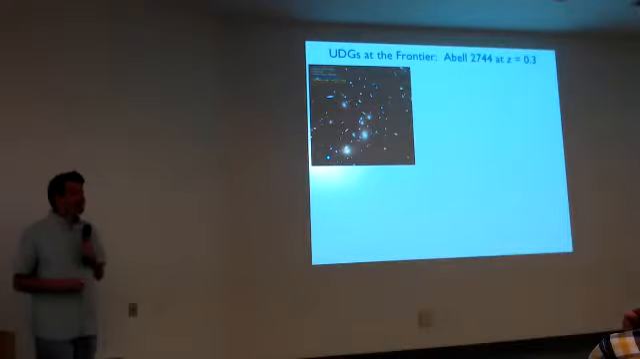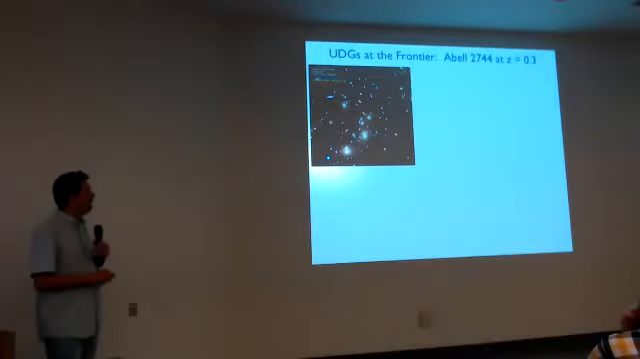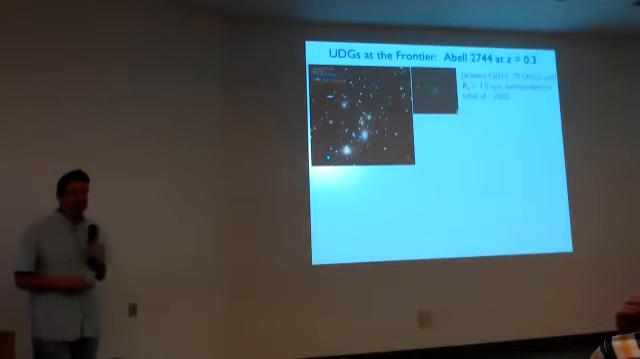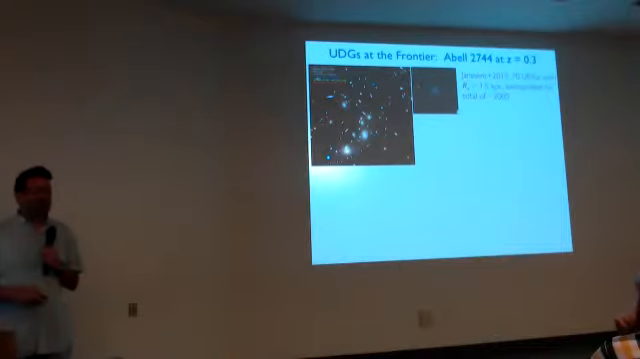Moving beyond the Coma cluster, we looked at one of the Hubble Frontier Fields clusters. This is a several times 10^15 solar mass cluster, and we looked at the ultra-diffuse galaxies. There are tons of them based on the area we looked at. We think there are about 2,000 of those in this massive cluster.